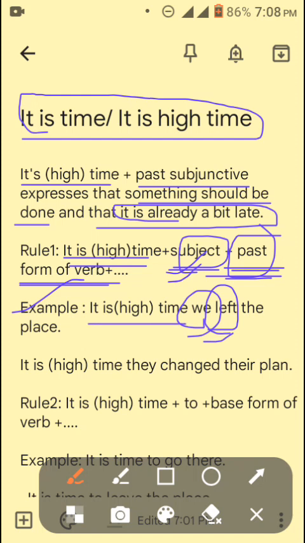So it is high time we left the place. Again, another example is "it is high time they changed their plan". You can see that there is a subject "they", so there will be a past form of the verb.